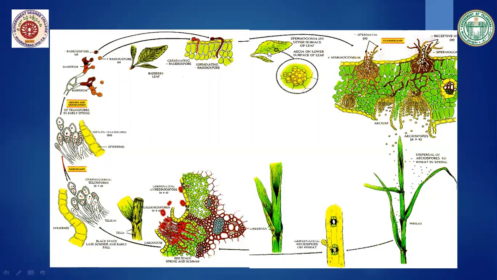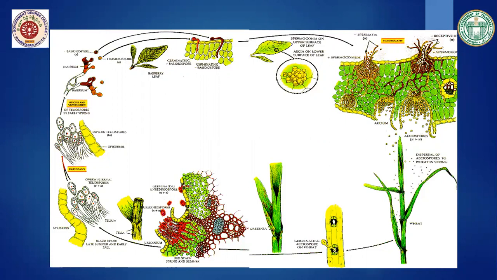Spermatization takes place, resulting in the formation of dikaryotic mycelium on the ventral surface of the barberry leaf, giving rise to the aecidium or aecidial cup. In the aecidial cup, they differentiate into aeciospores. Aeciospores are dikaryotic in nature, meaning they are binucleate. So like this, in Puccinia, the life cycle continues.